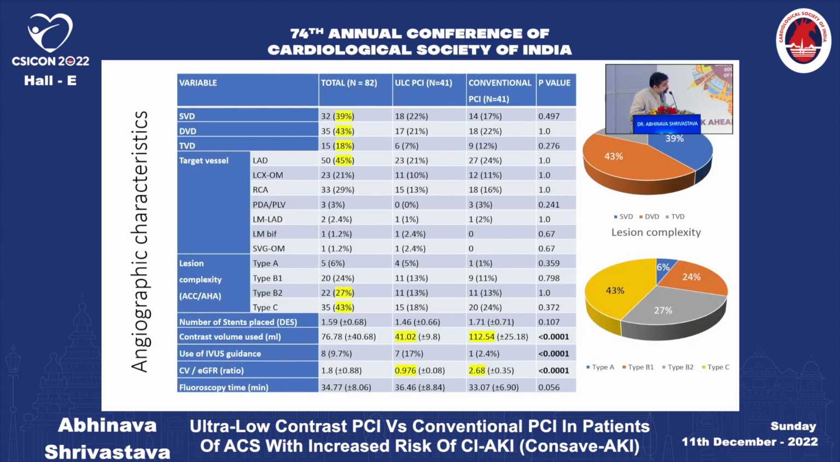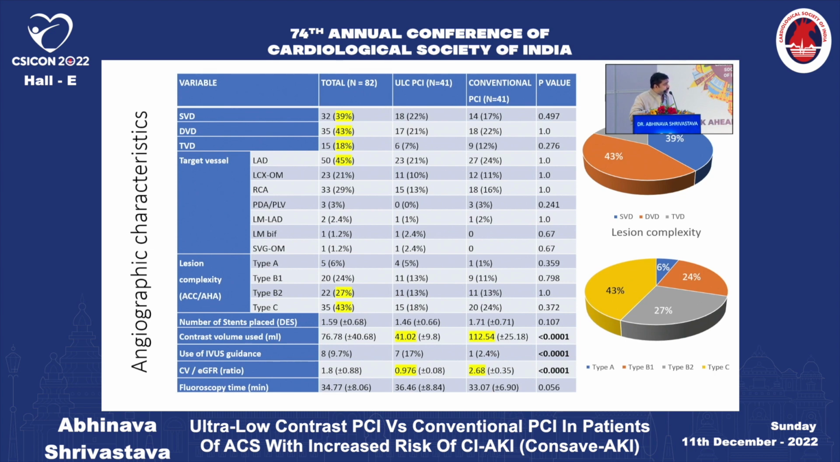39% of patients were treated for single vessel disease, 43% for double vessel disease, and 18% for triple vessel disease. The most common target vessel was the left anterior descending artery. 27% of patients had B2 lesion complexity, and type C lesion treatment was in 43% of patients. The average number of stents placed per patient was 1.59, and all these were statistically non-different in both the groups.